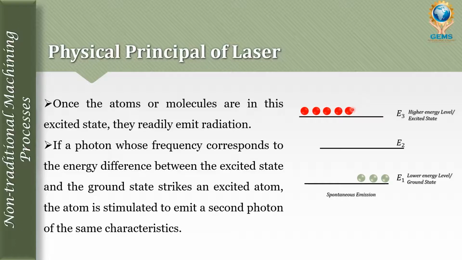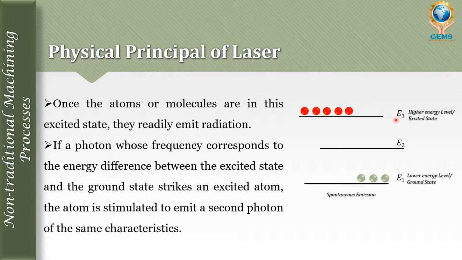And if a photon whose frequency corresponds to the energy difference between the excited state and the ground state strikes an excited atom, the atom is stimulated to emit a second photon of the same characteristics. It means if the same electron is coming down, at the same time it emits a photon, that is, it emits radiation, light. That photon will also be able to induce other electrons to move to the higher energy state, and that one coming down again will emit a photon.